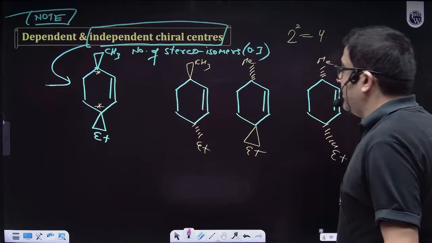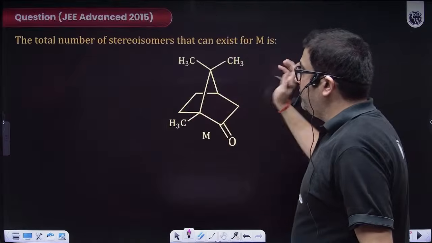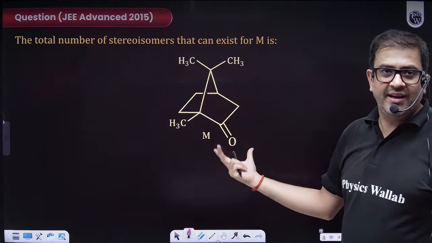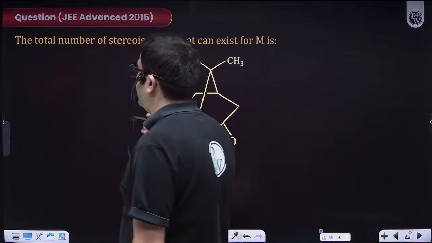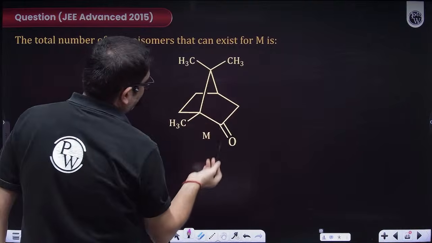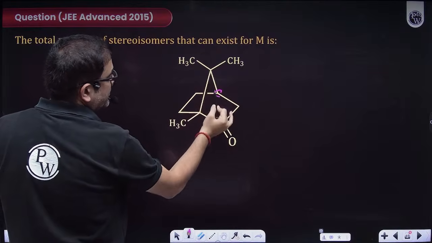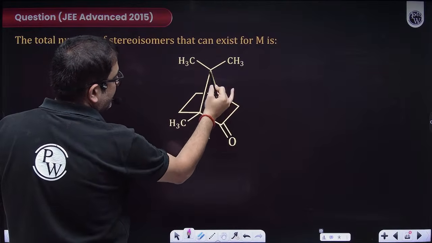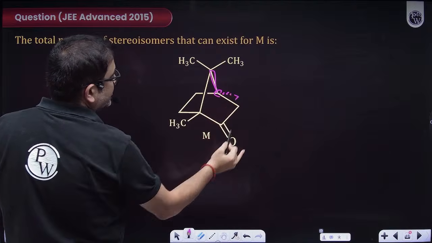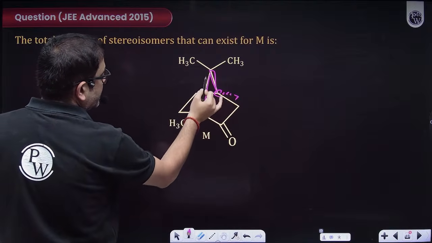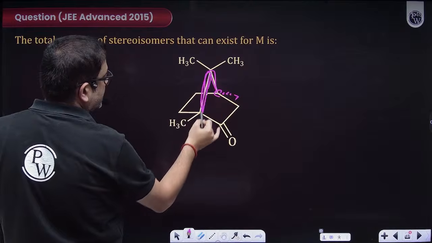Now, chalo, this is done. A very beautiful question of JEE Advanced. Now, I guess this is a piece of cake for us. Why? The total number of stereoisomers, come on, yaar. This is bridged. So this has to be tetrahedral. If this is at the top, let's say this is at a wedge, then you'll have some dash. So that means it is also fixed. The same question was asked.